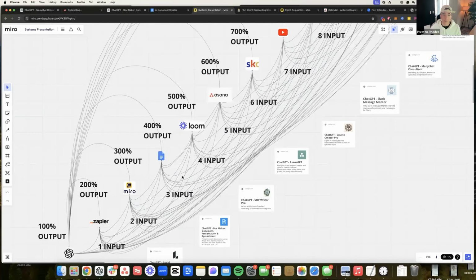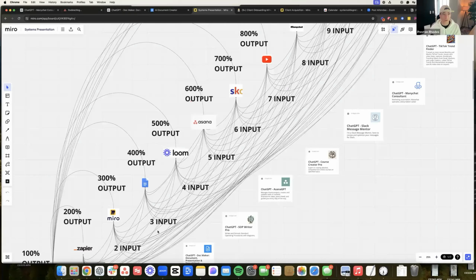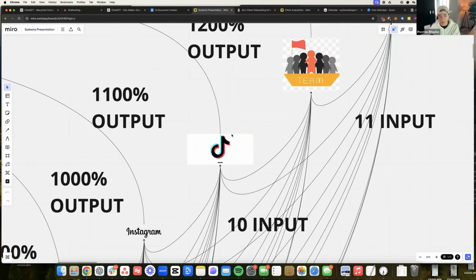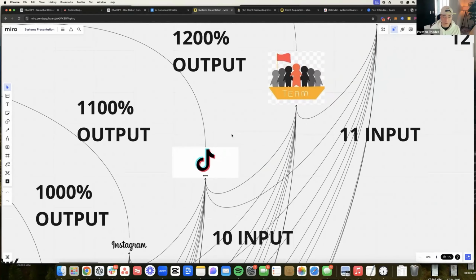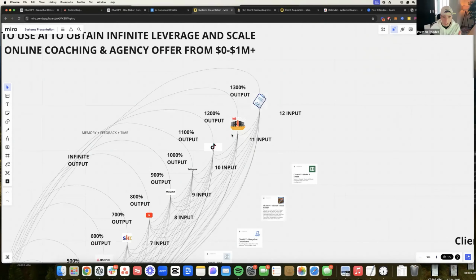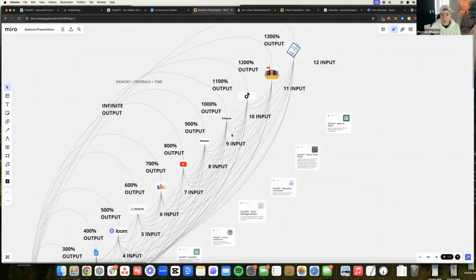From here, what am I going to do? I'm going to re-leverage this post using another GPT to help me turn it into a short form piece on TikTok specifically. And then once it's out on the internet, my team is being trained on it because they are subconsciously consuming the assets and resources that we're putting out on a day-to-day basis because they work for our company, meaning not only is my community trained on this stuff, not only is my audience and cold audience trained on this stuff, and my clients are trained on this stuff, but now my team is trained on exactly how I just did all of this, and they're going to be watching this video, and some of them are actually on this call right now.